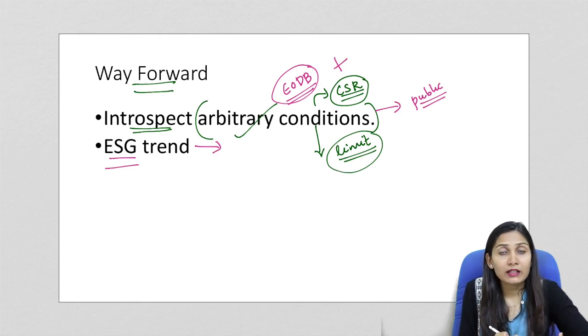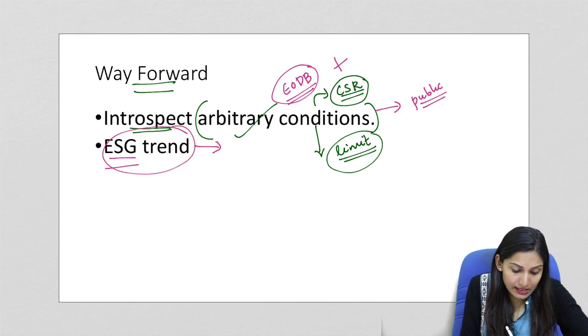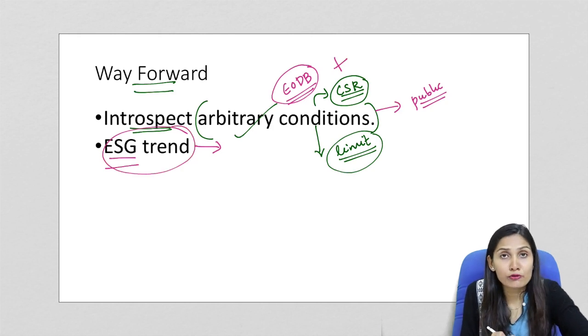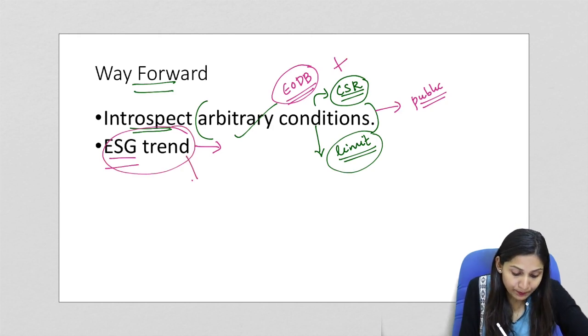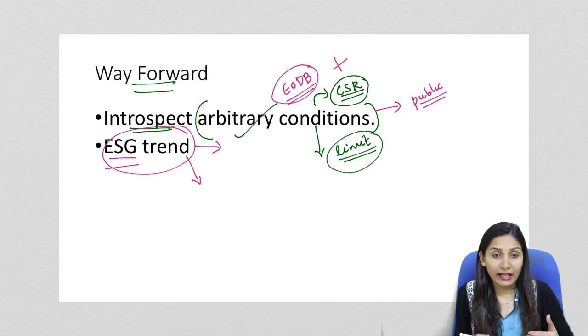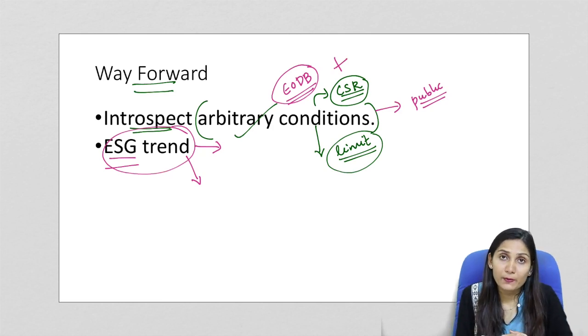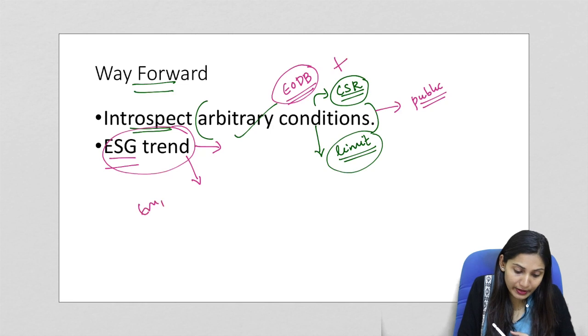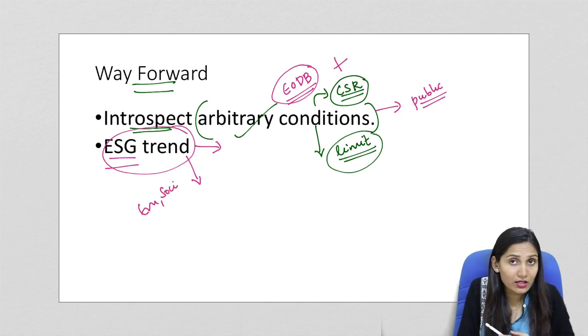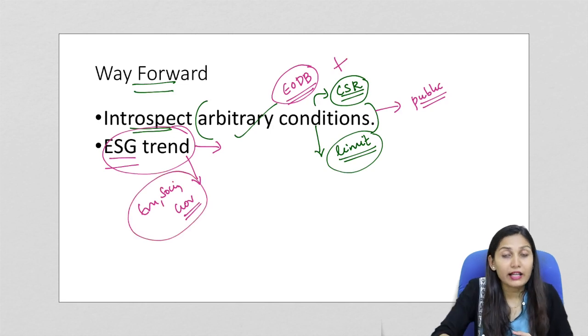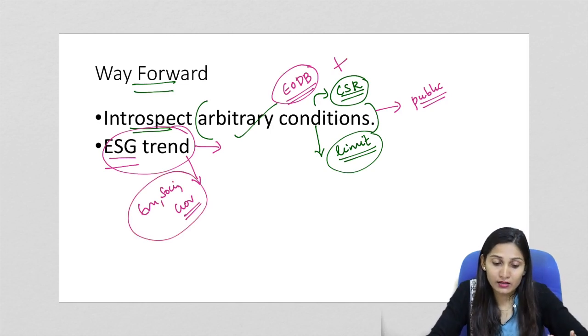The next one is regarding the ESG trend, which is an international trend that is seen visibly globally. The ESG trend refers to environmental, social and governance trends. Globally, we are observing a trend where corporate social responsibility funds are used for environmental causes, social causes like education, healthcare, etc., and also governance issues. So this trend should continue in India and should be given more focus, and government policies should be encouraging in nature, in the sense that companies will be able to plan and implement social projects in the country.